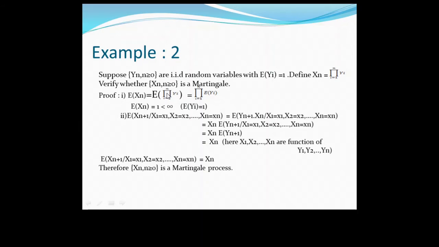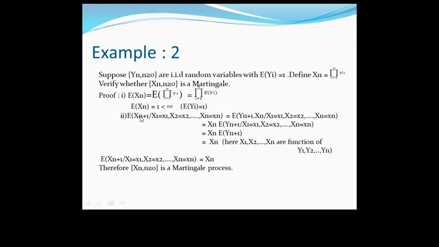The expected value of the product of Yi. Now take the product sign outside and give the expectation to Yi, so the product of the expected value of Yi. But what is the expected value of Yi? 1. So we directly put 1 here. So the expected value of Xn is 1, which is strictly less than infinity. So we proved the first condition.